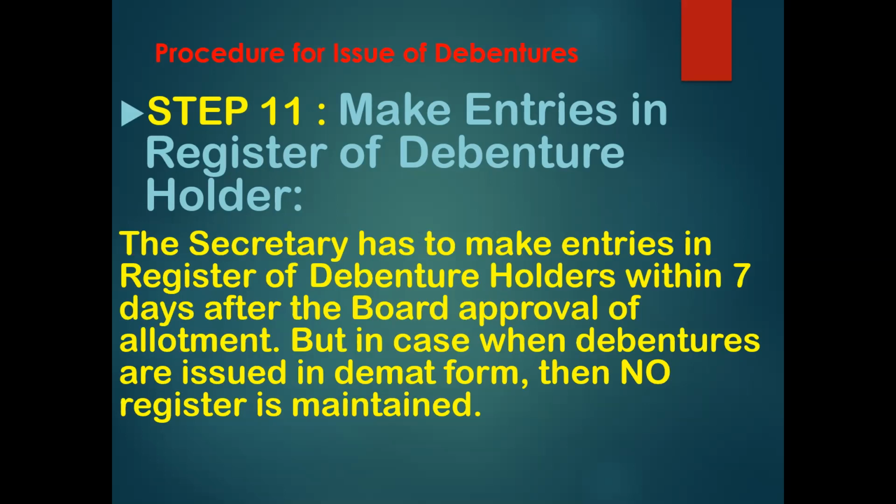In the same way, if debentures are issued in physical form, you maintain the register. Or if you are issuing it in demat form, that is online, electronic form, then there is no need to maintain the register. So with this, all the 11 stages are clear. So we'll finish with the issue of debentures process.